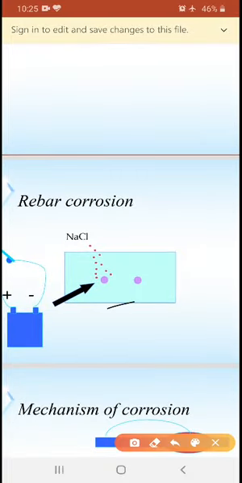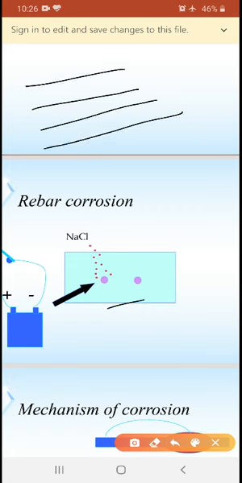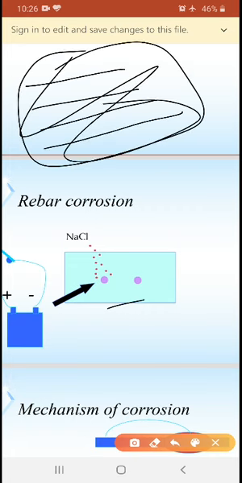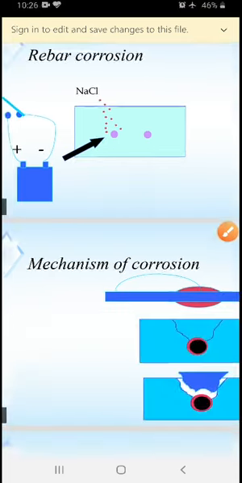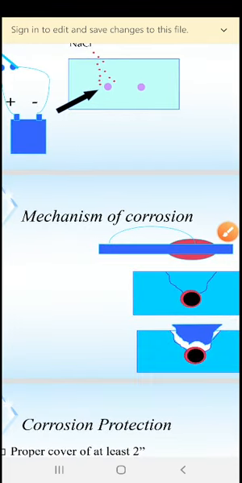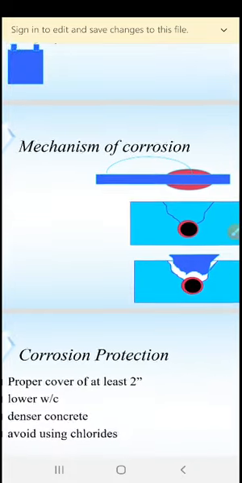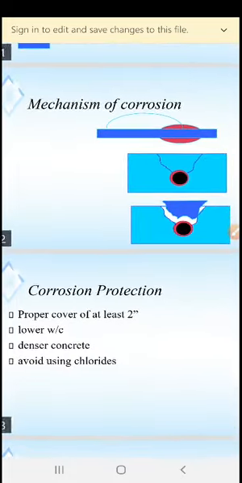Next one is rebar corrosion. As I already told, these are the bars. When mixed with the concrete materials, the water present in the concrete will react with the steel present in the RC elements, and it will be subjected to corrosion.